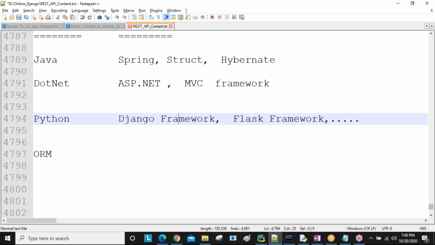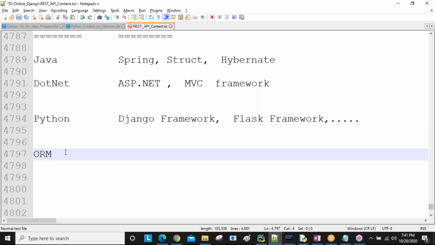Why am I saying 15 to 20 days are required for the Django framework? In the Django framework you get all the rules and regulations: how to create a project, how to create an application, how to run it, how to communicate with the database. You get all these things in the initial days of Django. The same knowledge we use in REST API also. That's why if you have some minimum knowledge of Django, you can use the same knowledge and easily understand REST API. Otherwise, from day one you need to learn the REST API more carefully. Sir, both please, in parallel.